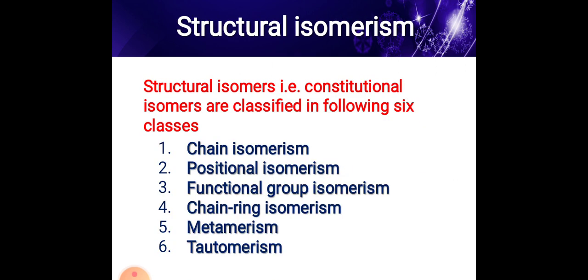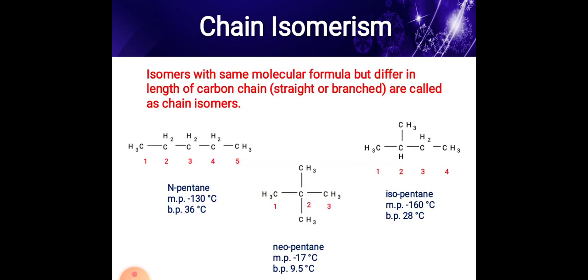Then see structural isomerism. Structural isomers, that means constitutional isomers, are classified into different classes like chain isomerism, positional isomerism, functional group isomerism, ring chain isomerism, metamerism, and lastly tautomerism. Then see chain isomerism. Isomers with the same molecular formula but differing in the length of the carbon chain, straight or branched, are called chain isomers.